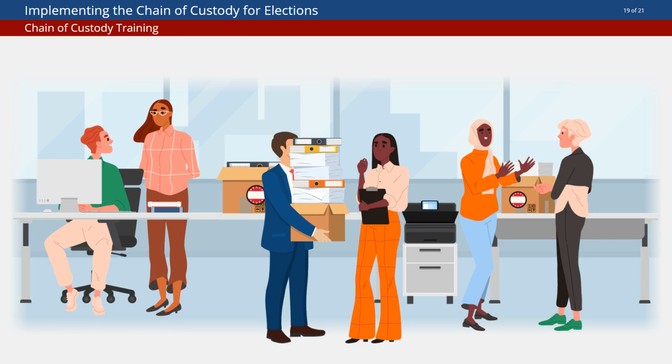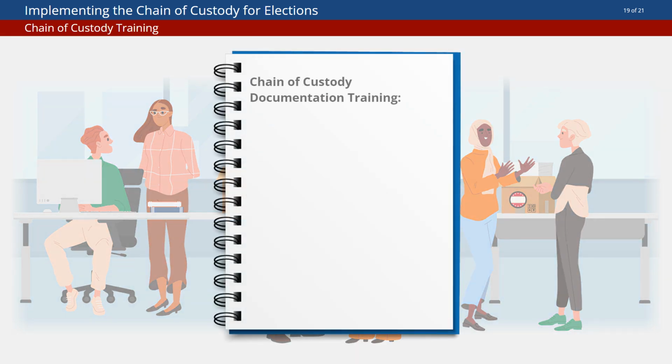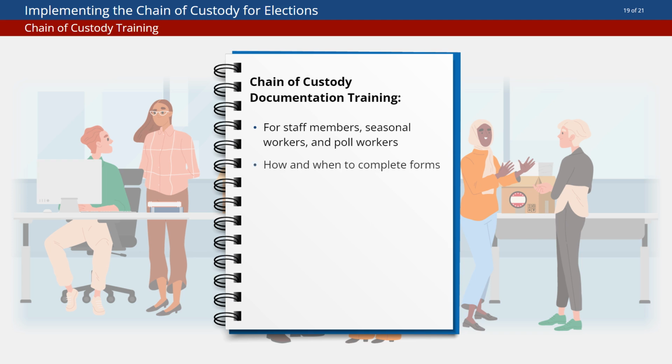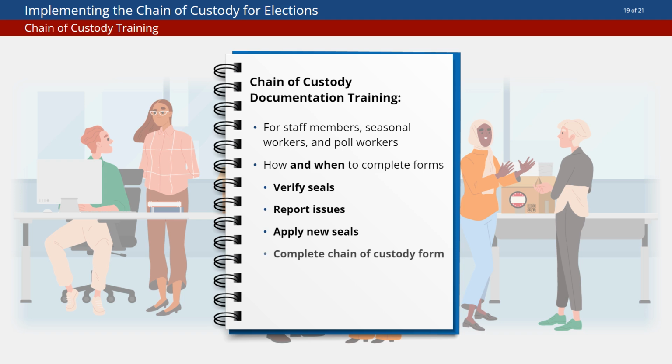Second, train on chain of custody. Over the course of an election, many staff members, seasonal workers, and poll workers will likely need to complete an entry on a chain of custody. Therefore, it is critical to provide training on how to complete these forms, ideally providing time to practice on the actual forms these workers will use. Training should cover when an entry should be made and the steps you expect these workers to complete, including how to verify seals, report any issues like broken or missing seals, apply new seals, and complete the chain of custody form.